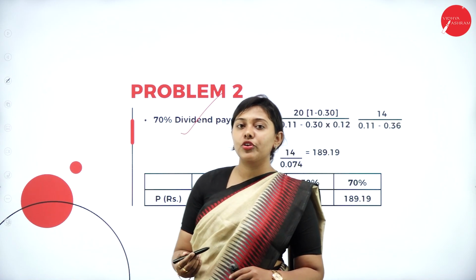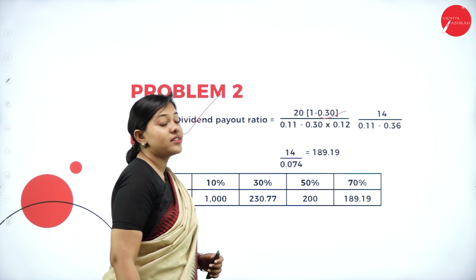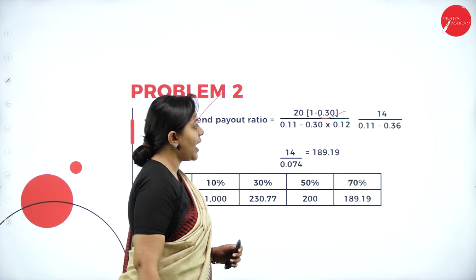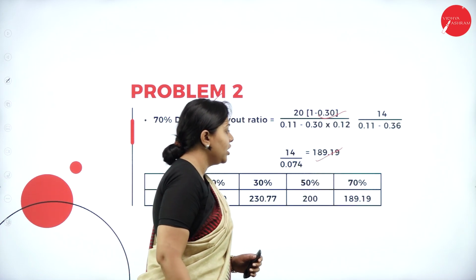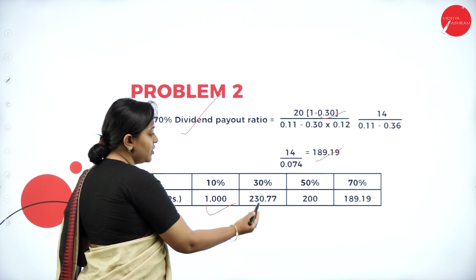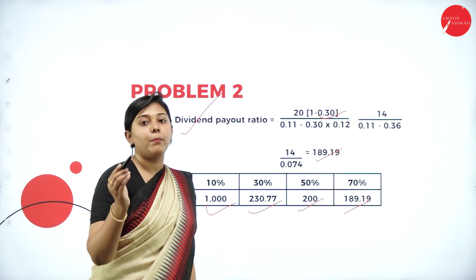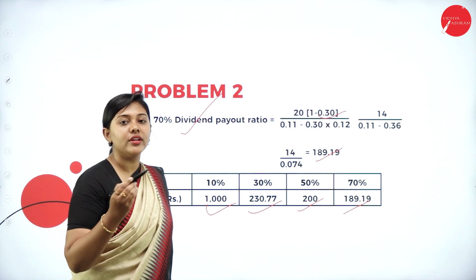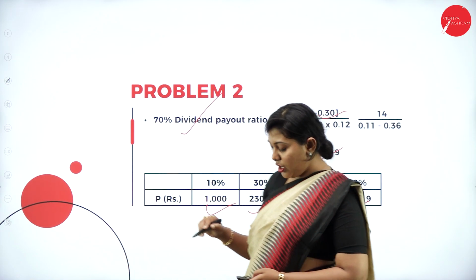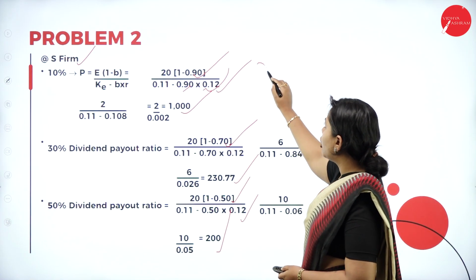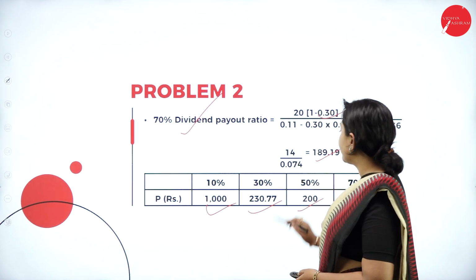Moving forward, we are doing it for 70%. If 70% is the dividend payout ratio, 30% will be what? Your retention ratio, with the same equity capitalization rate and the rate of return. The answer you get is how much? 189.19. So for 10%, 30%, 50% and 70%, this is the market price per share as per the Walter model. So we have calculated for the S Limited. Now we need to calculate for 11%. The rate of return is how much? 0.12, and this we have calculated.